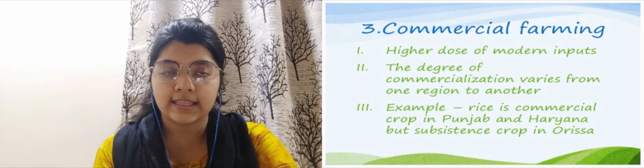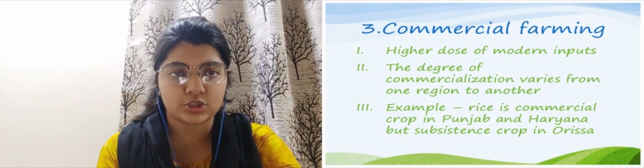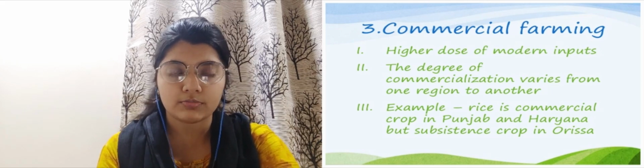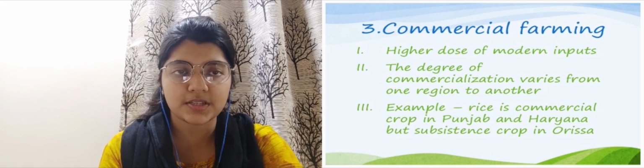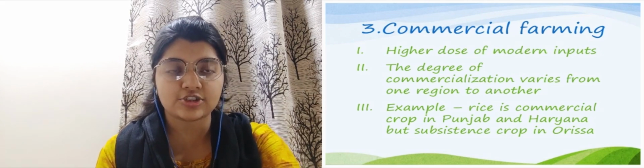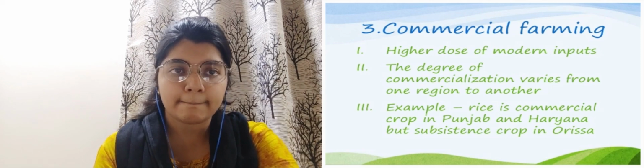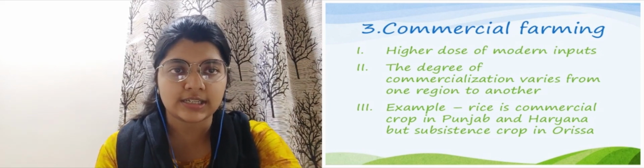And again the degree of commercialization varies, it means it changes from place to place. For example, in Punjab and Haryana rice is their commercial crop, whereas in Odisha it is not their commercial crop, it is their subsistence crop. It means that each and every crop has got its importance according to the various regions in which it is found.